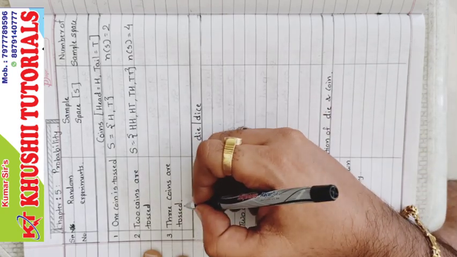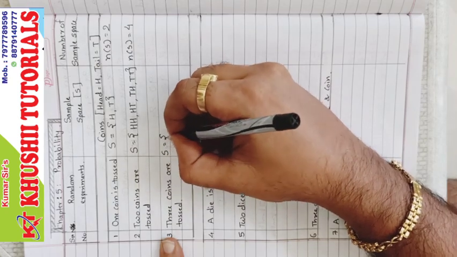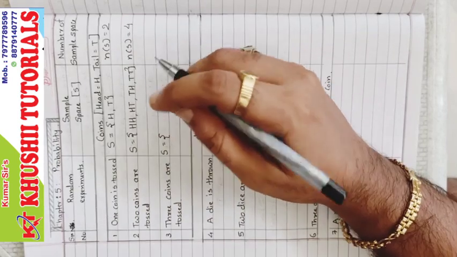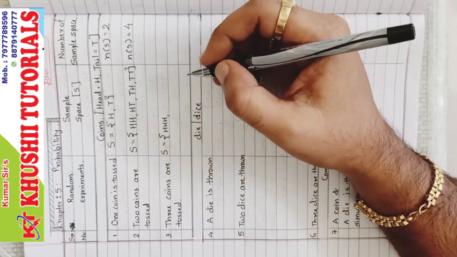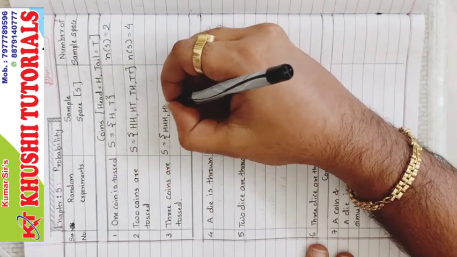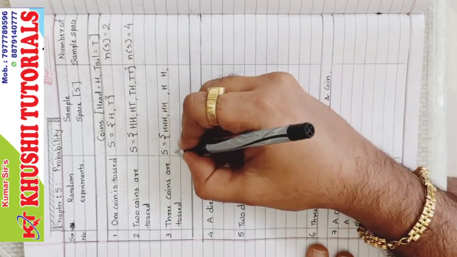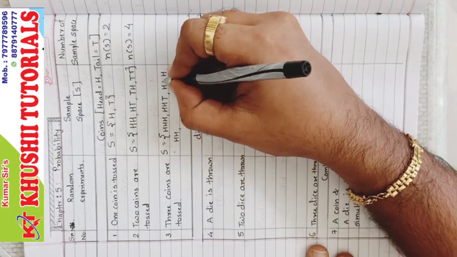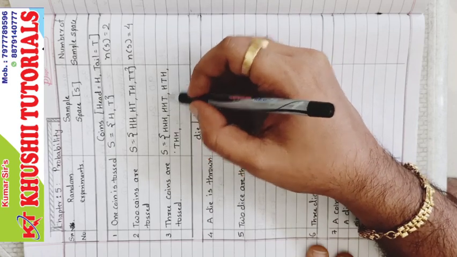When 3 coins are tossed, how many total sample space, how many possibilities are there? So we will go in decreasing order of heads. First of all, we'll assume all 3 are heads. H, H, H. Now this possibility is over. Now 2 heads. This 2 heads can be the first 2, first and last, or last 2. That means the remaining part is tail in each case. Correct? So these are the possibilities of 2 heads.